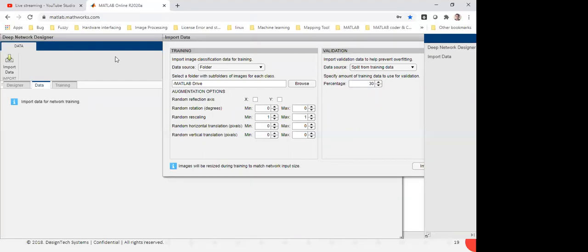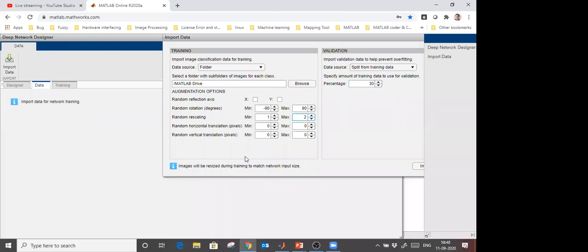If you want to create a robust model, it's good to randomly rotate those images also. Like I am rotating minus 90 to 90 in this case. Some kind of rescaling also you can provide. Let's say I'm providing random rescaling of 1 to 2. If you have to do a translation of pixels, you can set the minimum and maximum value. This is a horizontal translation, width. So these are the pre-processing options in this app to create a robust model.